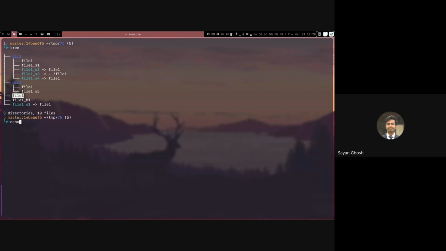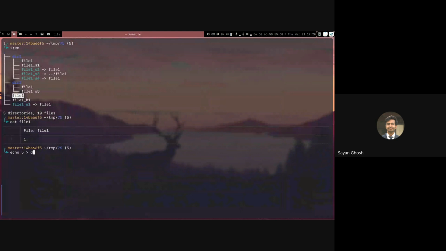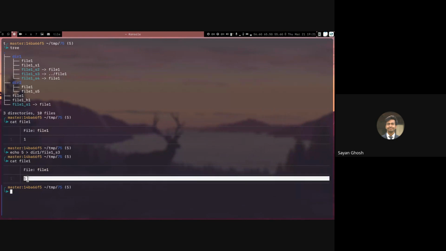So if you see right now, if I do cat file1, it has 1. But if I do echo 5 and then redirect it to dir1/file1_s3, which points to this parent file1, and if I do cat file1 again in the parent directory, you can see the value has changed, because this symlink is simply pointing to this parent directory's file1. So that has changed its value.